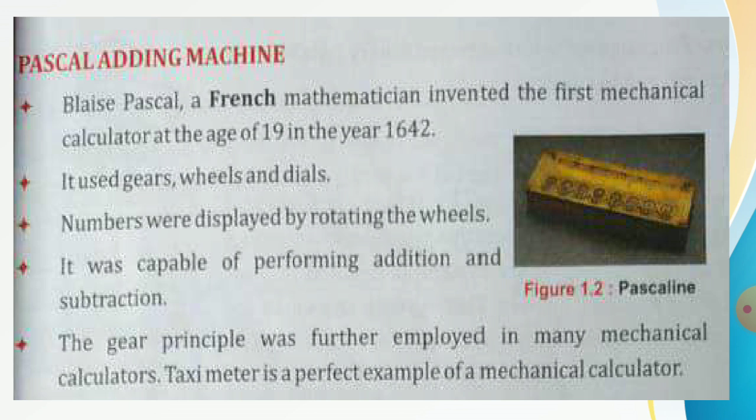Numbers were displayed by rotating the wheels. It was capable of performing addition and subtraction. The gear principle was further developed in many mechanical calculators. Taximeter is a perfect example of a mechanical calculator.